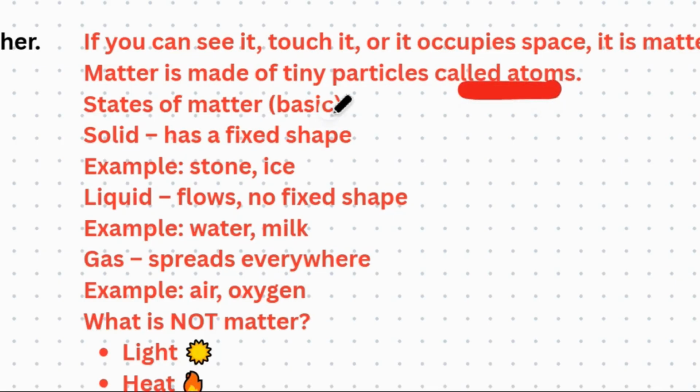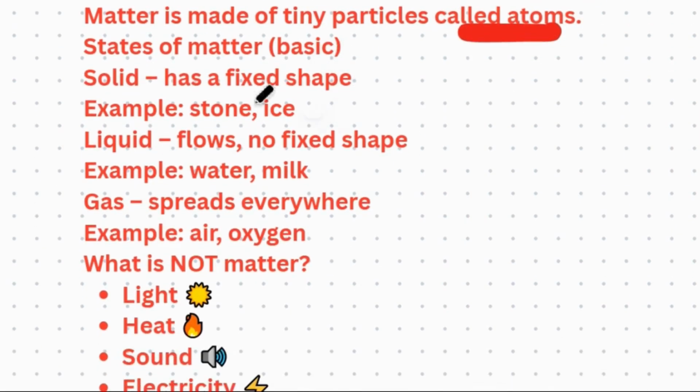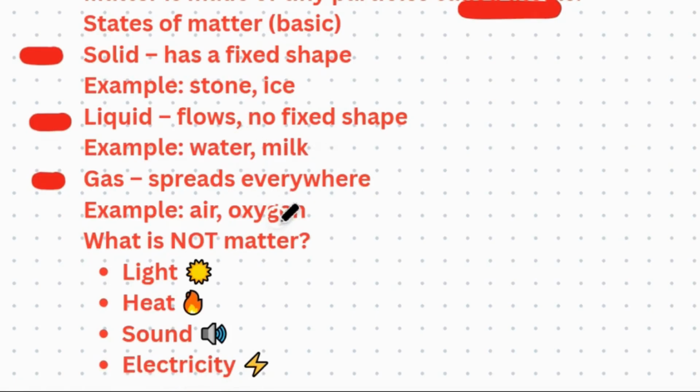Now, states of matter. In what state can matter exist? Matter can be solid, liquid, or gas. These are the examples you can read: stone and ice are solid, water and milk are liquid, and air and oxygen are gas. So all these are matter.